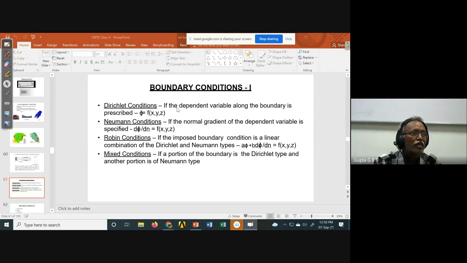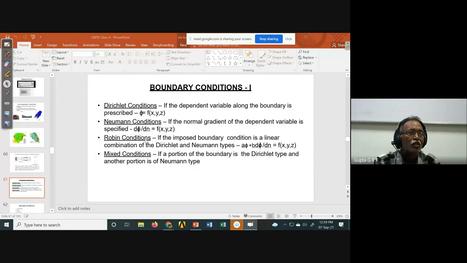And then boundary conditions. As I was talking about boundary conditions, there are various types. If you know on the boundary the dependent variable, the value of pressure, velocity, or temperature, and you specify that, that is called specifying the dependent variable. Phi is the dependent variable here. If you can prescribe that, that is called the Dirichlet condition, if you know the value on that boundary. But sometimes I will not know the value; I know the derivative of the value. Then that is called the Neumann boundary condition, where the normal gradient of the dependent variable is specified.